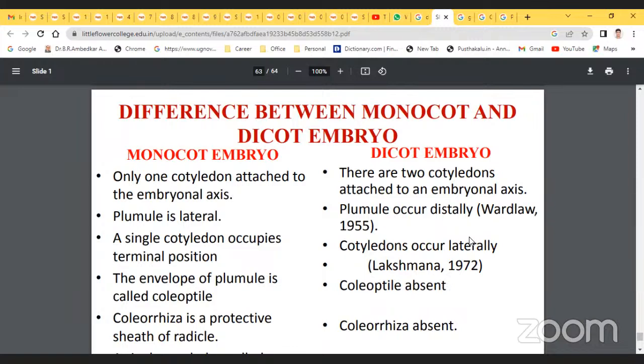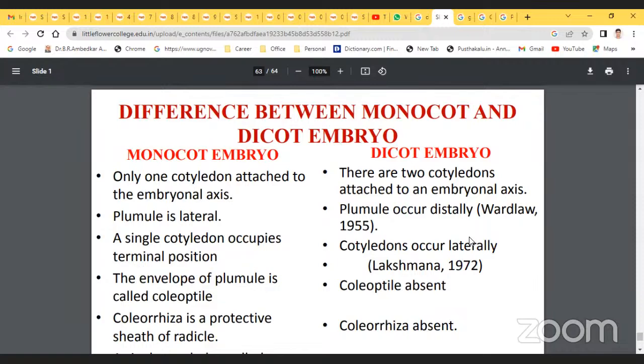In monocots, only one cotyledon is attached to the embryonal axis. In dicots, there are two cotyledons attached to the embryonal axis. The plumule is lateral in monocots, while in dicots it occurs terminally. In monocots, a single cotyledon occupies the terminal position, while in dicots the cotyledons occur laterally.